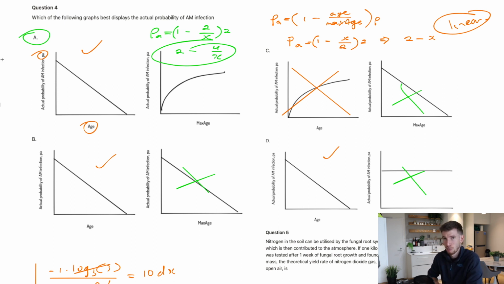You don't really need to know the shapes of every different mathematical function, but if you did want to know, this is a hyperbolic function, and at least part of their graph does have this curved shape like this, and this is the shape that it would take. That's it. So it's just a mathematical analysis question. You can see I'm not using any biology knowledge whatsoever.